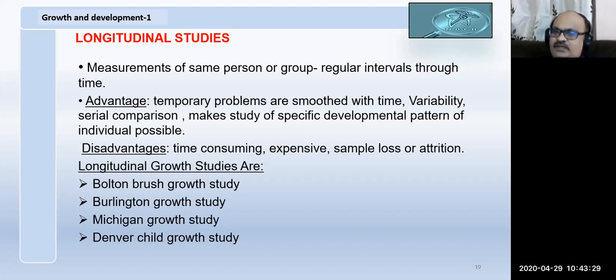We have many growth studies in the world. Some are 80 years long or 75 years. So they are following the same person for 70 to 80 years, and most of them are situated in America. Bolton Brush growth study, Burlington Stewart study, and Michigan growth study. These are different types of studies you are having.